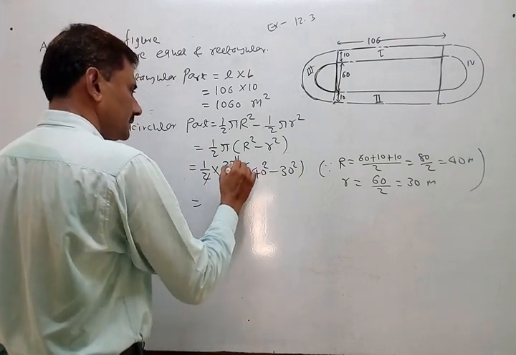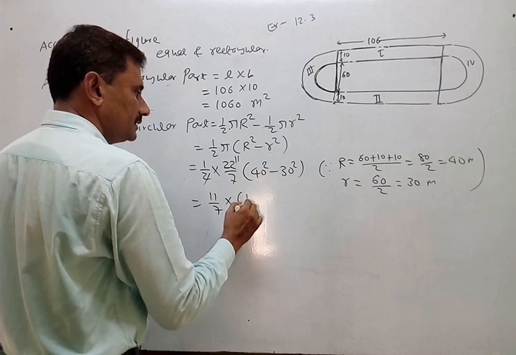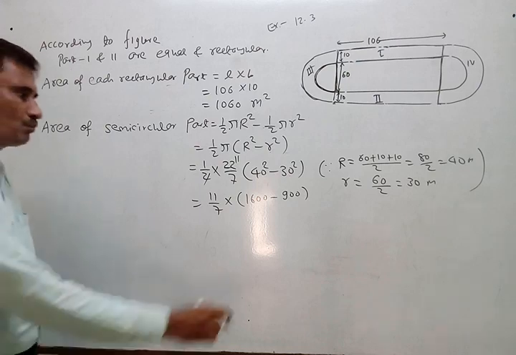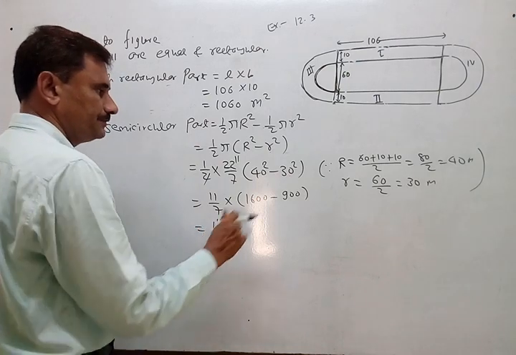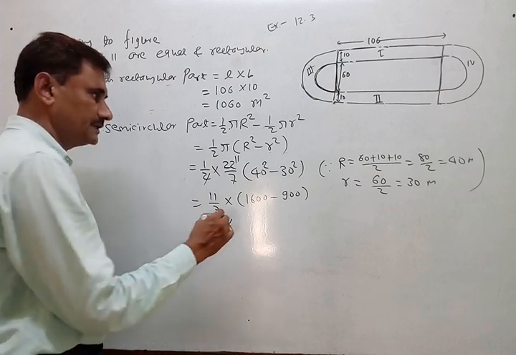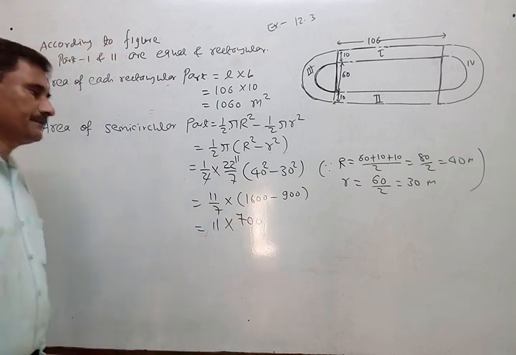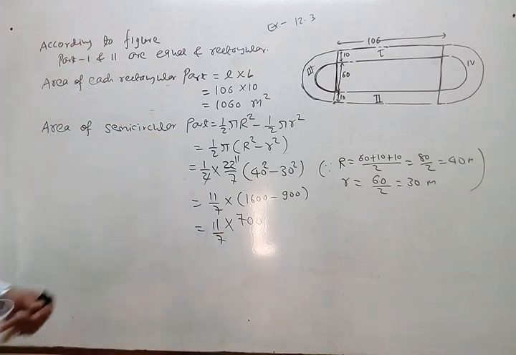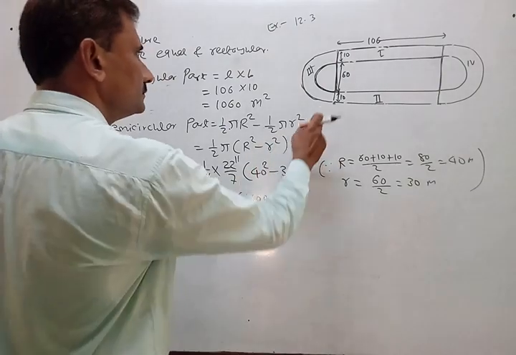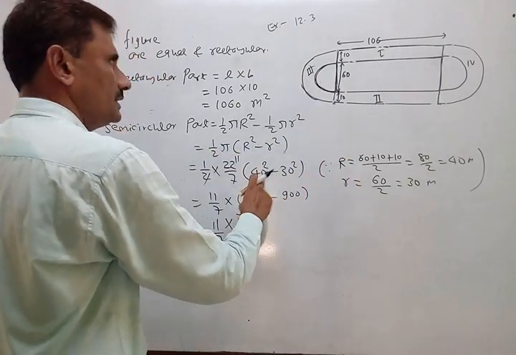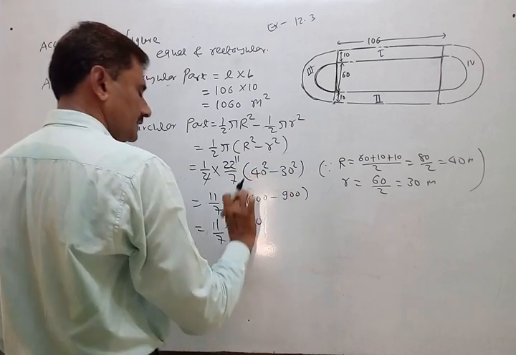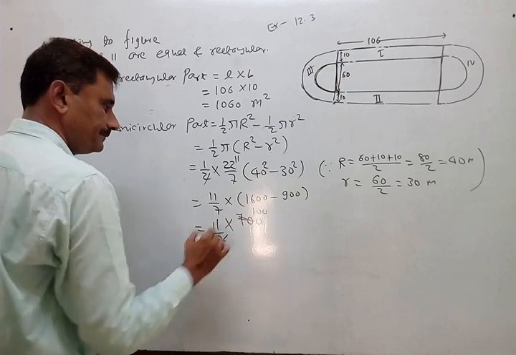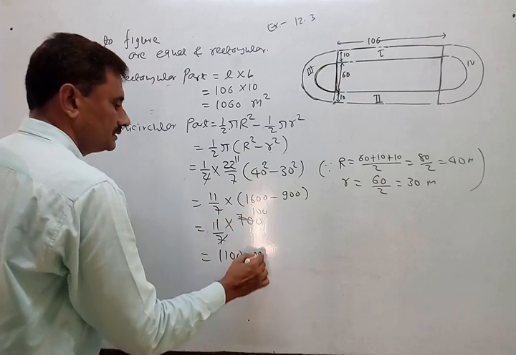2 into 11, so 11 by 7 into (1600 minus 900). So 11 into (1600 minus 900) is 700, and upon 7. Okay, 80 by 2, 40 and 60. 4 4s are 16, 3 3s are 9. So 1600 minus 900 is 700. So it is 7 into 100. So 1100 meter square.